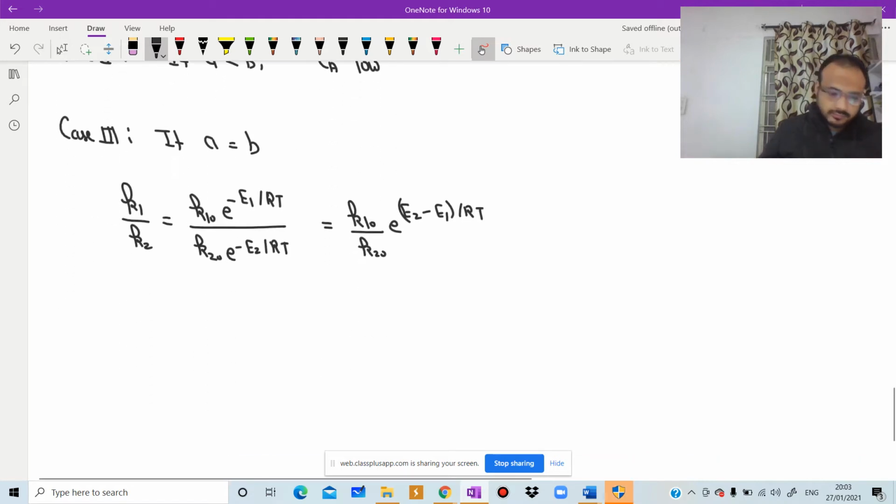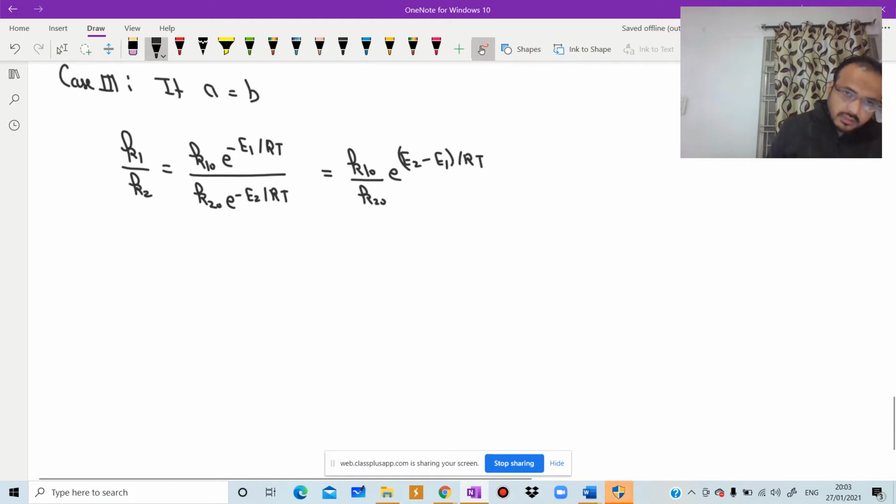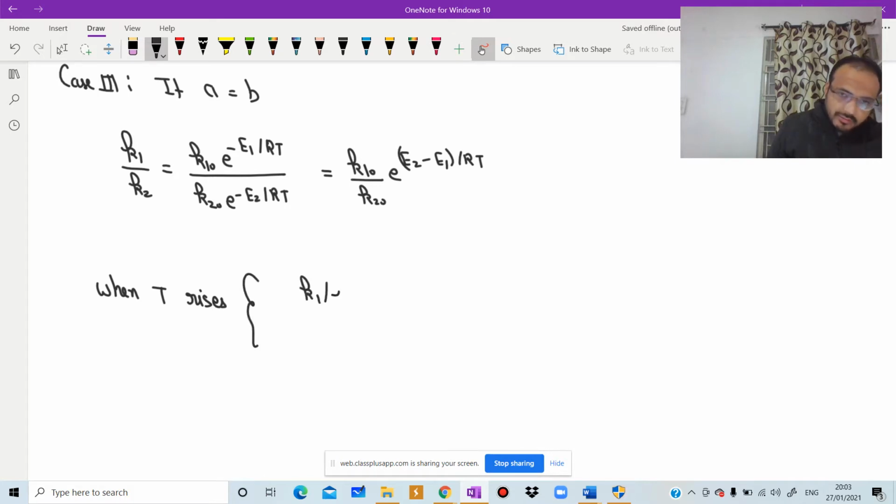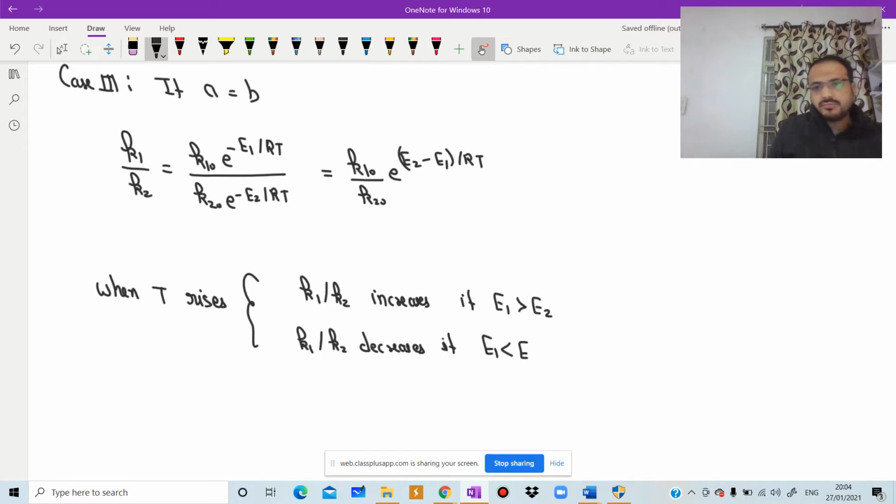So when T rises, K1 by K2 increases if E1 greater than E2, and K1 by K2 decreases if E1 less than E2.